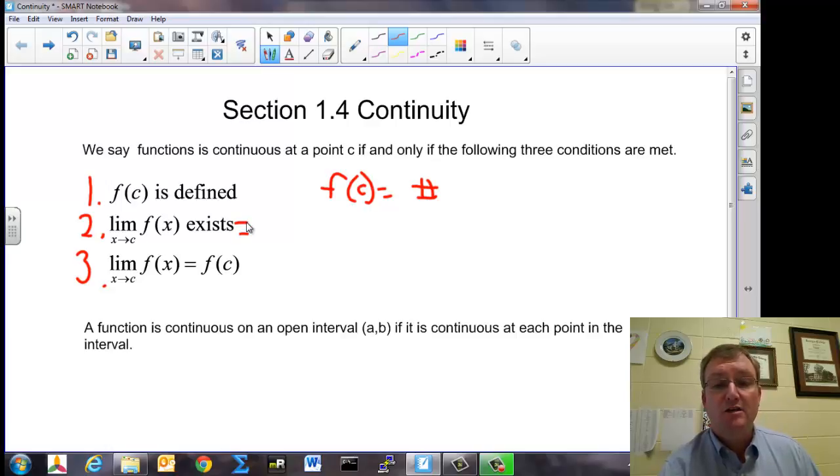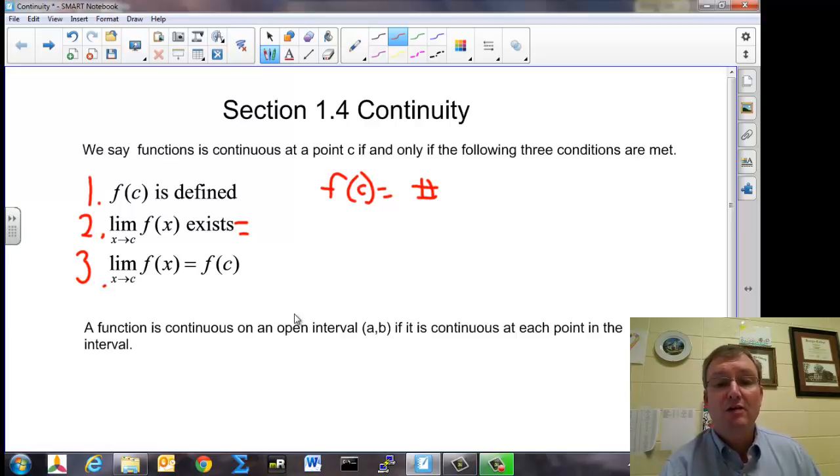We have to be able to evaluate the limit and come up with a number. This could be evaluating it graphically or numerically or algebraically, and all of those ways should agree if we choose to use all of them to find the limit. And the final piece of the puzzle is that the limit and the function value have to be the same. So you can think of it that the first step says that the function exists. The second says that the function does have a limit, it's going somewhere. And the third piece says the function is going where we expect it to go. We expect it to go to the function value. The limit is where it's actually going, so it's going where we expect it to go.